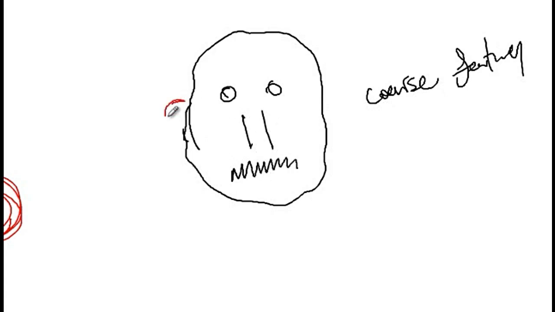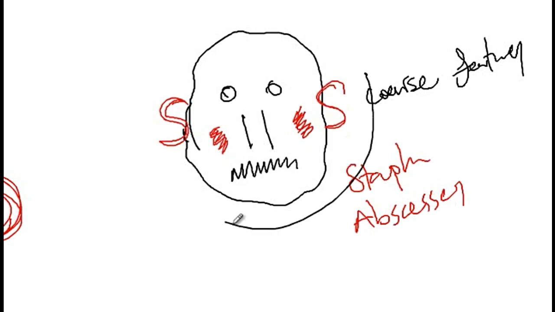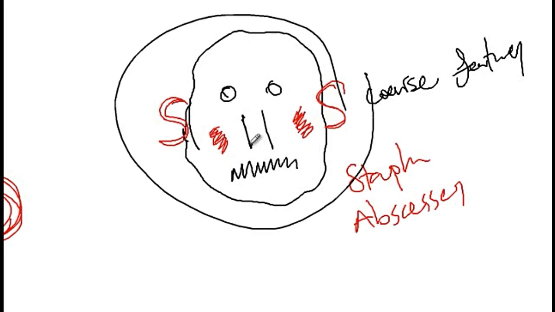Under here I'm going to put 2S for ears, which means there are staphylococcus abscesses in these patients that are usually non-inflamed. And finally, there are eczemas that are present in these patients. So just remember this face, and you can recall that there are broad nose associated with these individuals, coarse facial features, eczema, retained primary teeth, and staphylococcus abscesses.